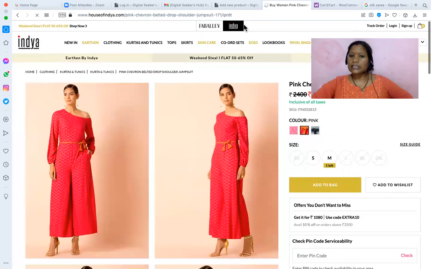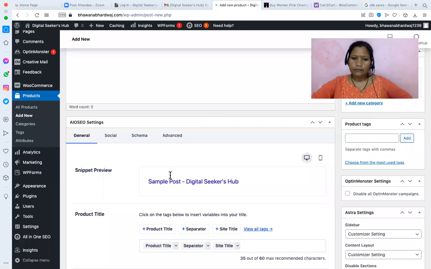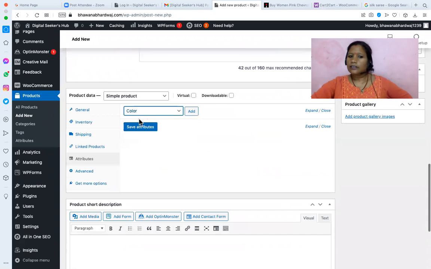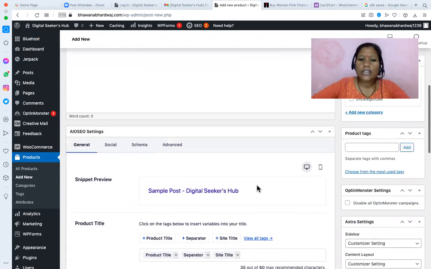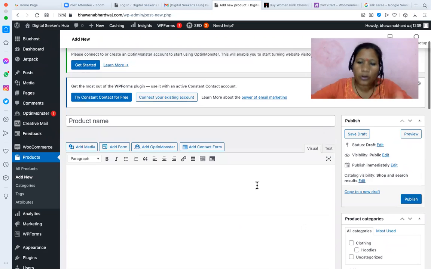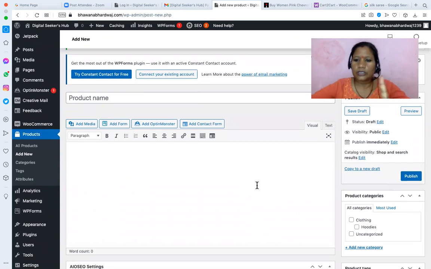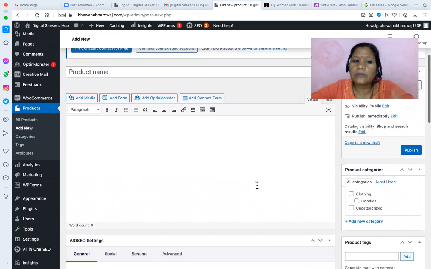Or you have to, when you are selecting these attributes here, and you are adding the image gallery here, according to that product design, it will appear in the product page. So you have to add one product, complete details, and there you will be able to see.